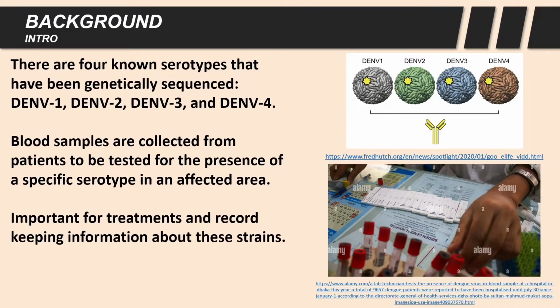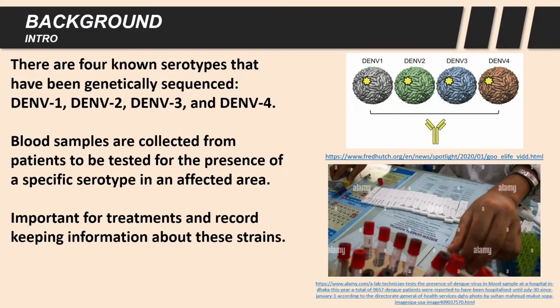Current methods centrifuge these samples to separate the serum from the rest of the blood, as the virus can be readily found here during an infection. Real-time RT-PCR assays are performed on these serum samples to determine which of the primers of the 4 variants bind to the DNA effectively.